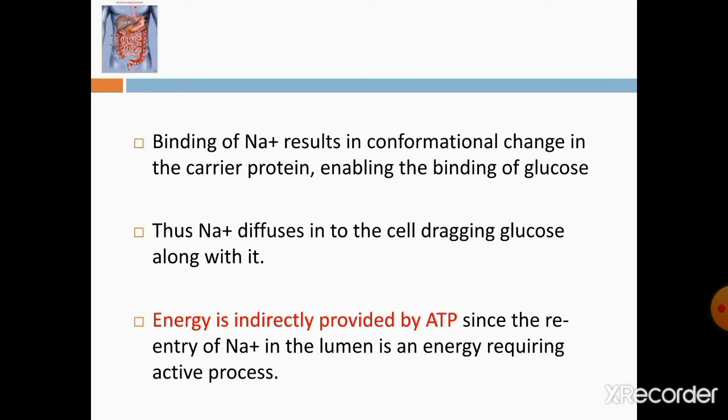Energy is indirectly provided by ATP, since the removal of sodium from the cell is an energy requiring active process. So where is the energy required? It is required indirectly, and it is provided by ATP. Adenosine triphosphate is converted into ADP, adenosine diphosphate, through the sodium potassium movement.